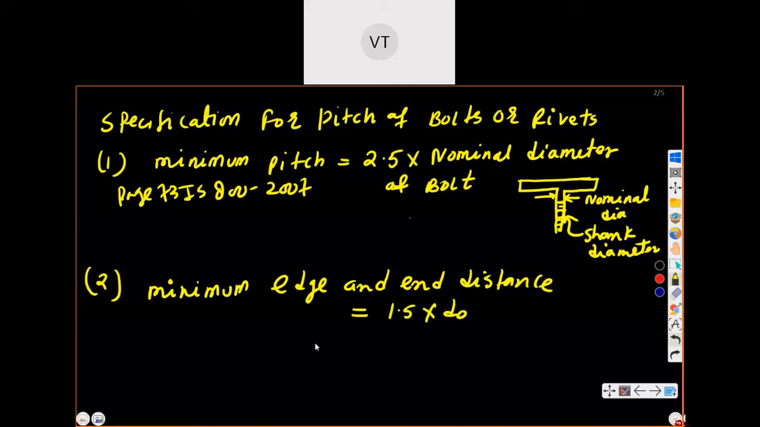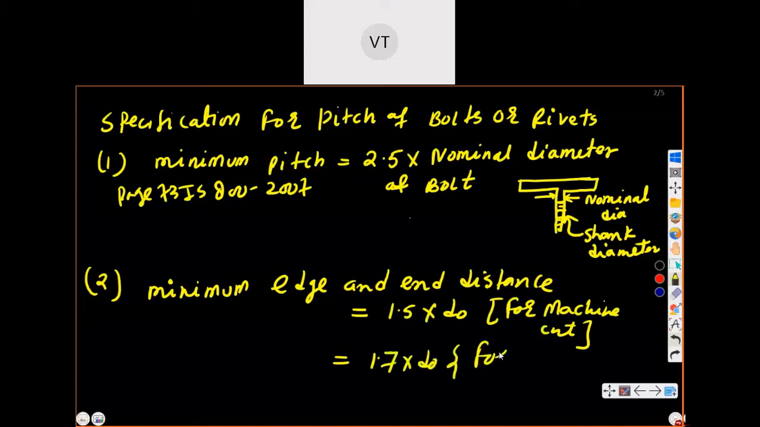Bolt hole diameter. This is for machine cut. And next is 1.7 into D naught for hand cut. This is for hand cut. So we already discussed this. So we will go ahead. For next page, this is already discussed.